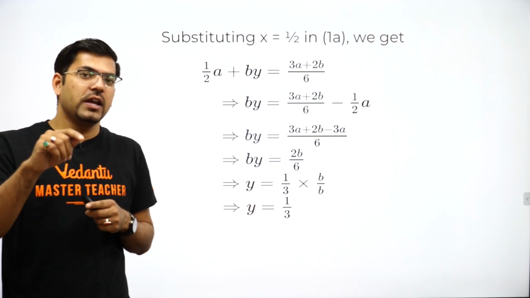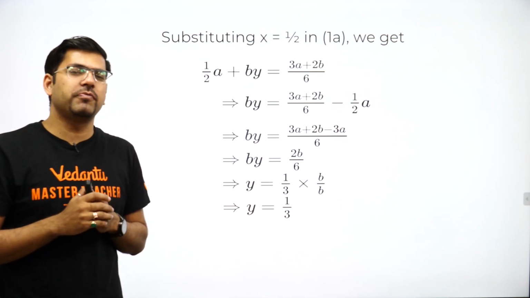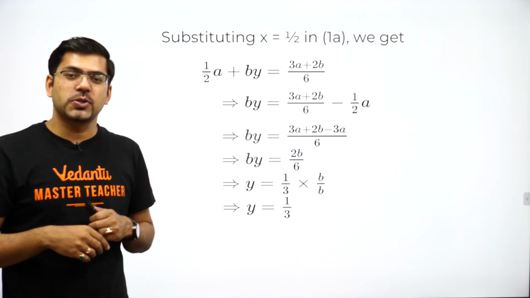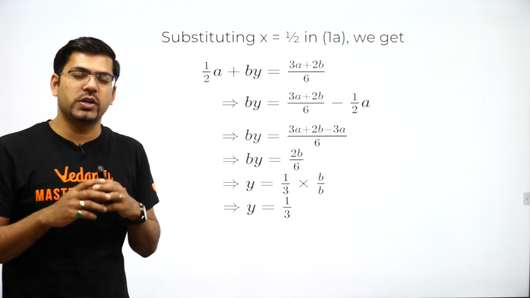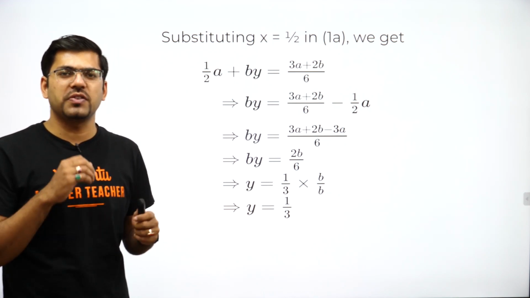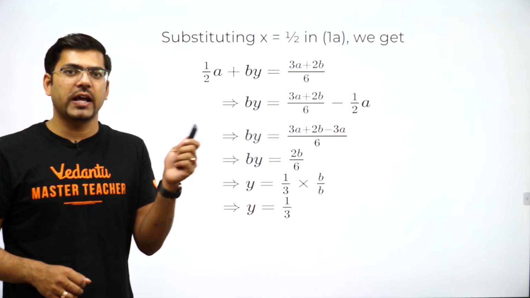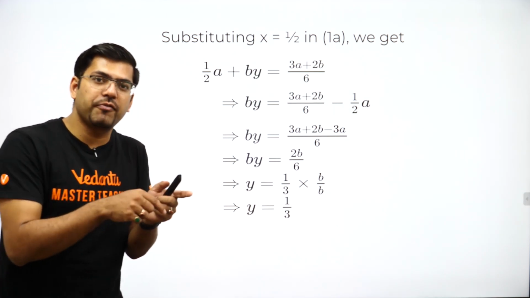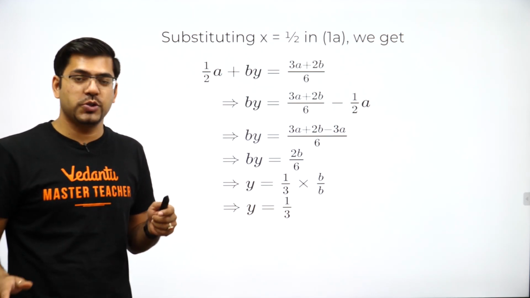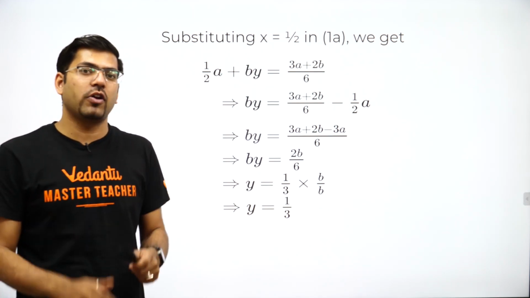That is why silly mistake is such a big problem for all of the students sitting out there. So guys, boys and girls, all the young minds, please don't try to solve these kind of questions very fast. It will not help you out. It will not save your time. Rather, whatever time you have put, it will fetch you no marks. So please be attentive and careful about that.